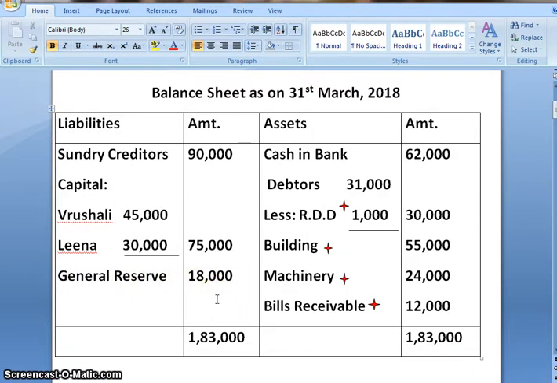Now we have already seen in an earlier video that general reserve is a part of profit which is kept for precautionary purpose, and as such when a new partner is admitted, the general reserve needs to be transferred among the old partners as they have the right over that general reserve.